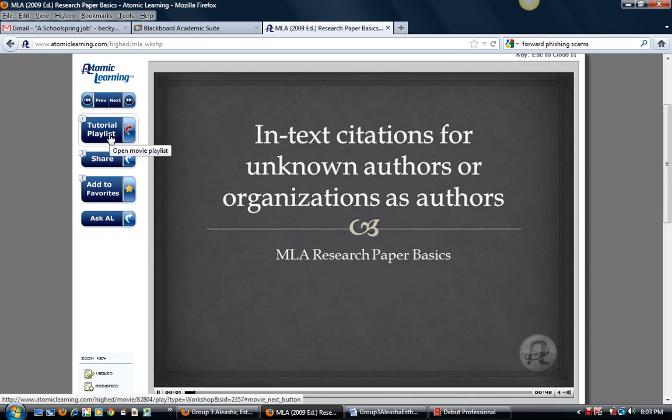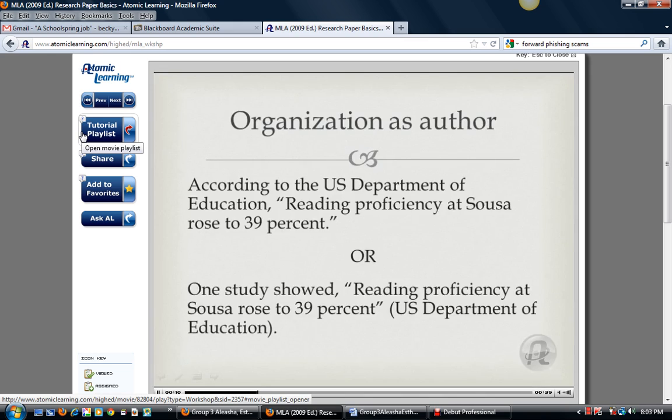There are occasions when you don't list the author's last name in the in-text citation, when you don't know the author. Here are 2 common examples. 1. The author is an organization, meaning that a worker or representative of that organization wrote the piece but didn't use their own name. In that case, you would use the name of the organization in the citation. For example, the U.S. Department of Education or American Psychological Association. And again, you can either name the organization in the text or in the citation at the end.